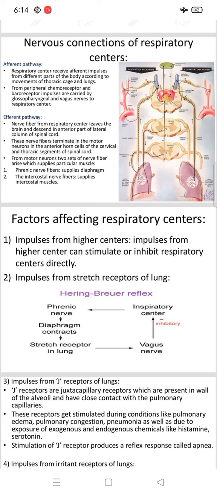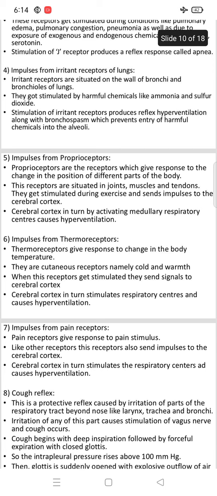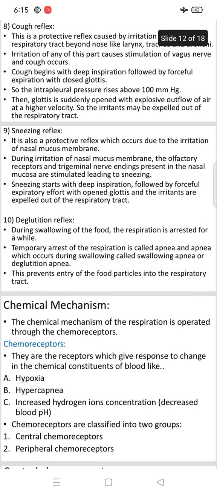J receptors are the juxtacapillary receptors present in the walls of the alveoli. The next factor is impulses from irritant receptors of the lungs. Then impulses from proprioceptors, thermoreceptors and pain receptors, the cough reflex, the sneezing reflex and the deglutition reflex are also included in the factors affecting the regulation of respiration.